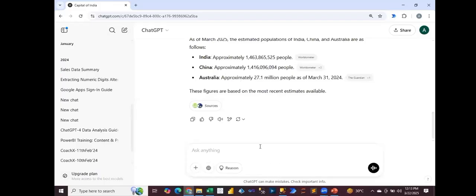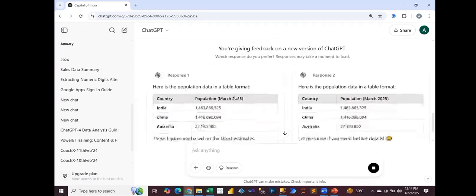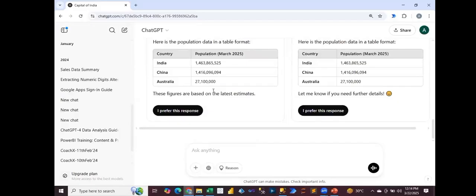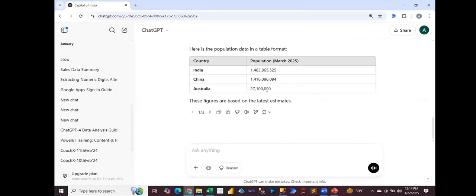It has provided me details, but I say, please provide these details in table format. See, now it has provided two solutions to you. Here, you want it like this or like this? Which solution do you prefer? It has provided you both. Now I say, okay, this one. So see, it's in table format, right?